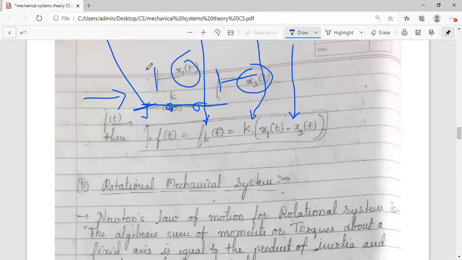Any doubts you can ask me, please. And you need to tell me the difference between distance and displacement.